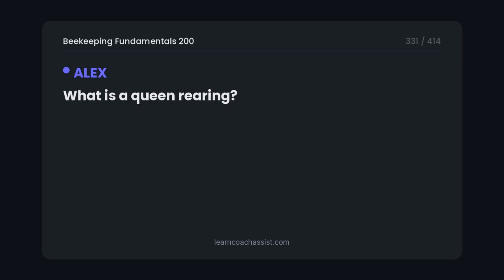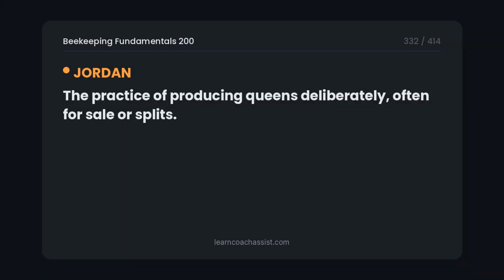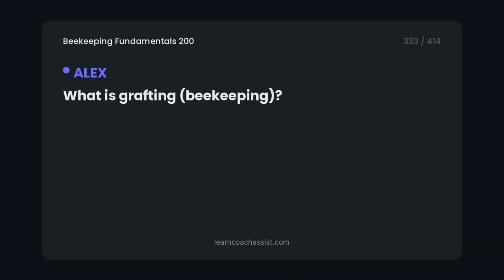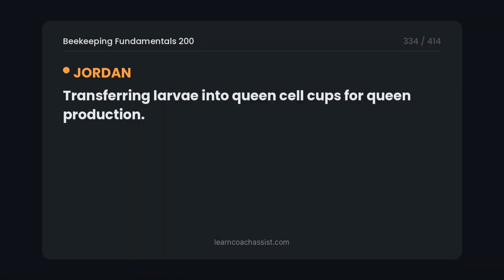What is queen rearing? The practice of producing queens deliberately, often for sale or splits. What is grafting in beekeeping? Transferring larvae into queen cell cups for queen production.